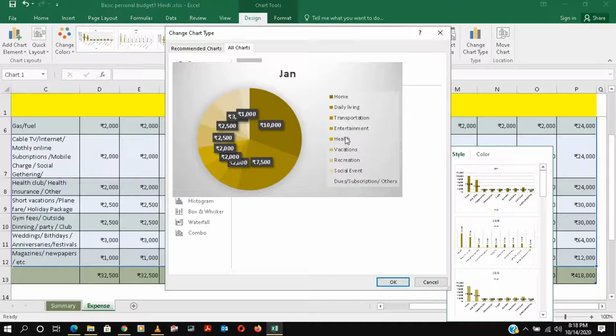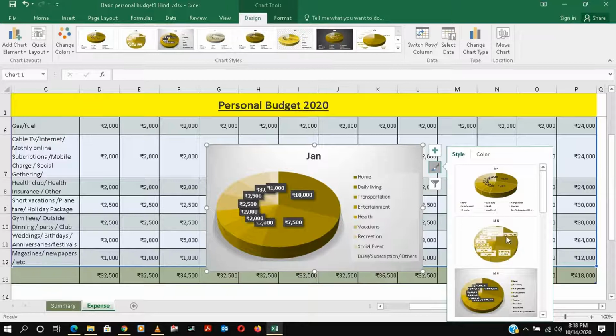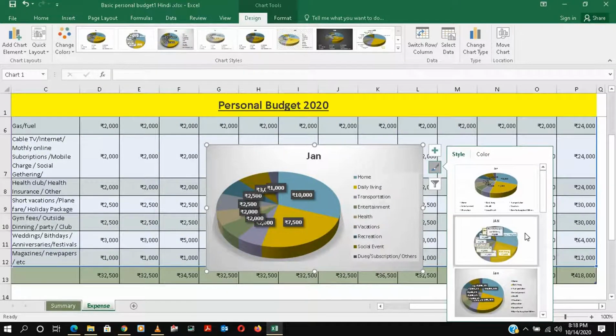Okay, so I think this is good, you can do it this way. So this will be like this, color you can change again here, so color will be changed automatically. Okay, so I hope you are getting what we want to tell you, what we want to explain to you. I think you are getting it.